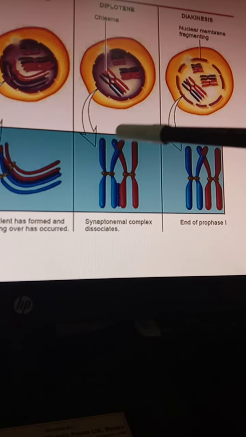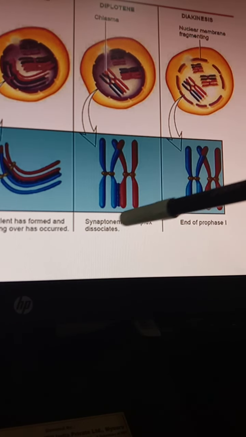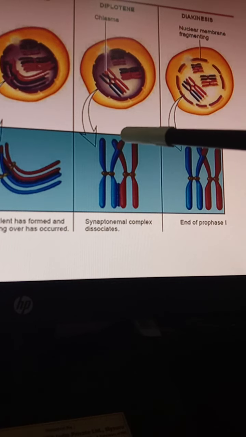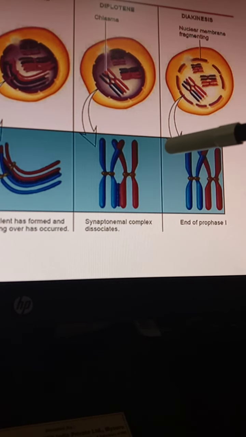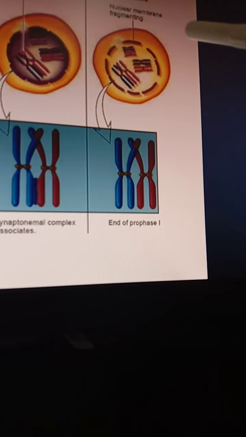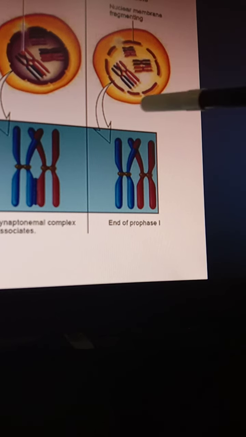So why does the chiasmata formation occur? Because the synaptonemal complex starts dissociating. Because of that, chiasmata formation occurs. Okay, the last stage of prophase 1 is diakinesis. Diakinesis is also known as the terminalization phase.